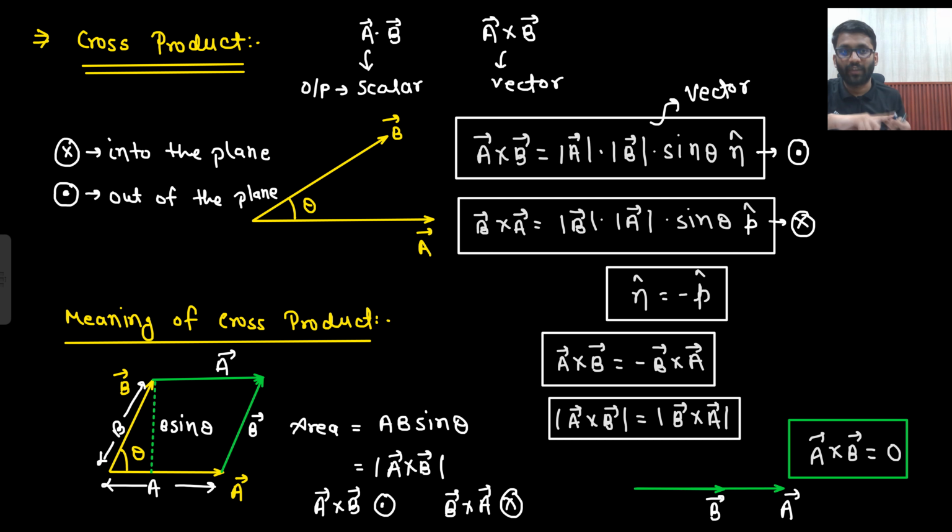I will tell the concept of area again, and I will be using cross product, so you will see it there. So A cross B represents the area. And if both of them are on the same line, then what is the area? 0. And A cross B is coming out to be 0 only. Sin 0 is 0. A cross B is 0. So this is the practical meaning, or you can say actual meaning, of cross product.